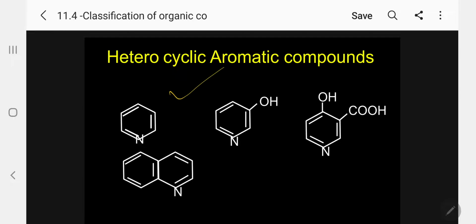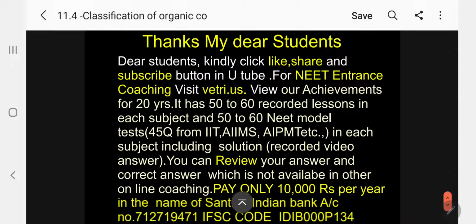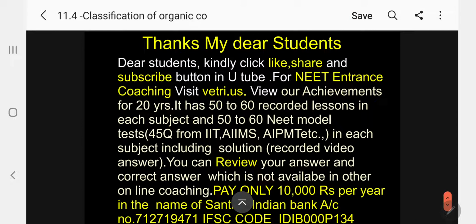This is pyridine. This again contains OH. This is containing OH and CHO. This is called a dicyclic compound. Again, this is quinoline. So very interesting information I have given to you, my dear students.